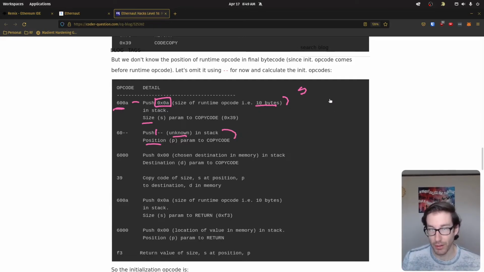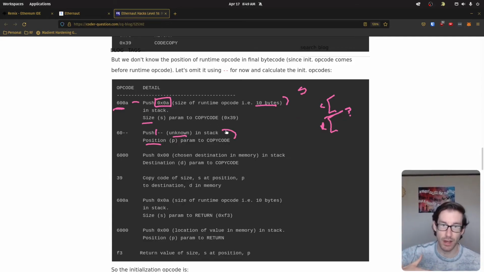Remember how we talked through the contract where it had the big segments here? We had our creation and then we had our runtime. Our runtime, where it starts, is right where our creation ends. And we don't necessarily know how long our creation code is going to be until we finish this process. So for the time being, we don't really know what the position of the runtime code is at the moment, so we have to skip this piece until we finish the next. So we're going to skip this for now, but we know that it's going to start with 6.0 because most of them do when it has a push in it.